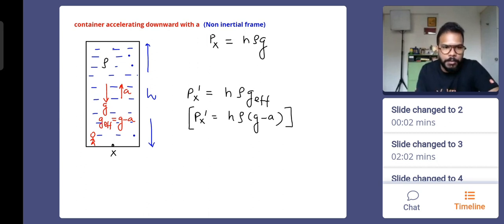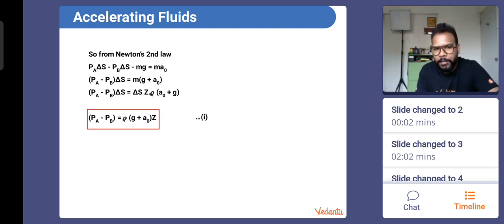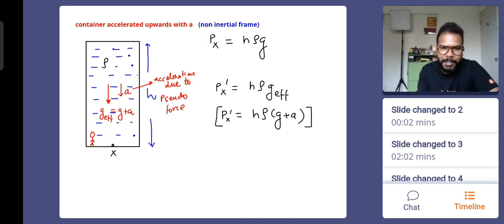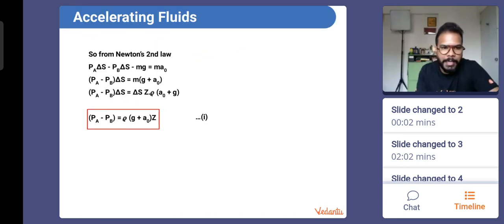Okay, so I've already explained what happens when the container accelerates upward or downward. So that's what is written here also. Say if you have a container, when the container is accelerated, they have only spoken about one of the cases. We have spoken about both the cases. If the liquid is accelerated upward, only in this column whose height is z, the final expression we already know is h rho g plus a. So z rho g plus a should be the answer, right? So z rho g plus a, that's the answer here.